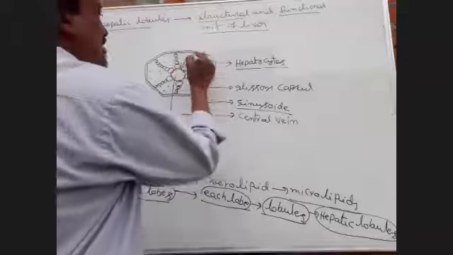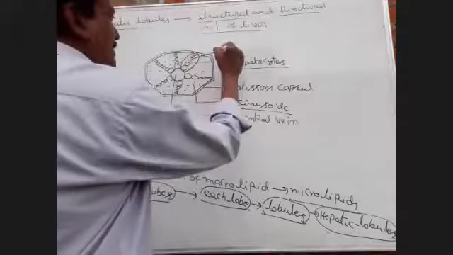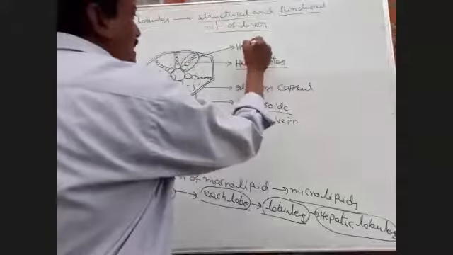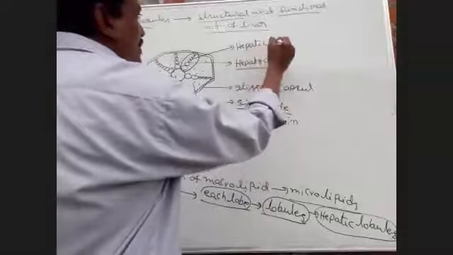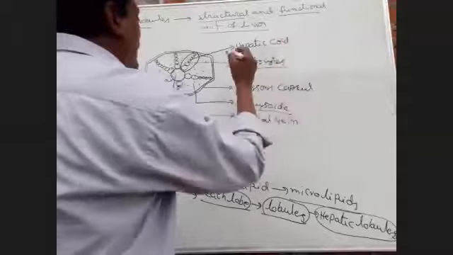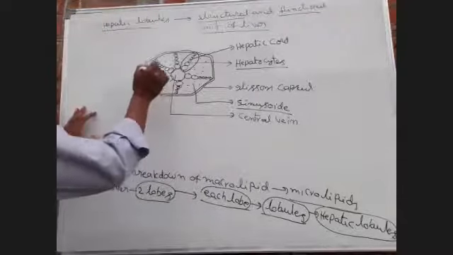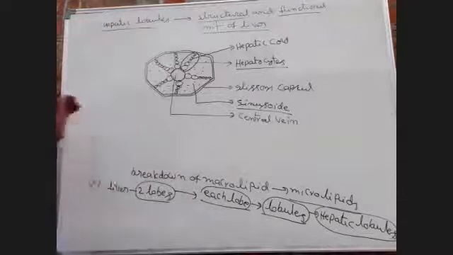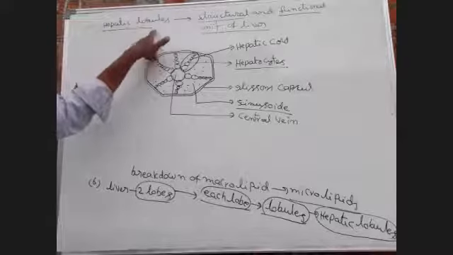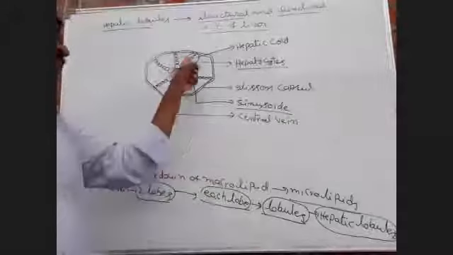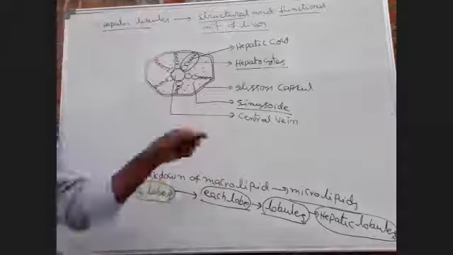This is a hepatic cord, another hepatic cord, another one, another one. Each hepatic lobule is made up of a number of hepatic cords. What is a hepatic cord?